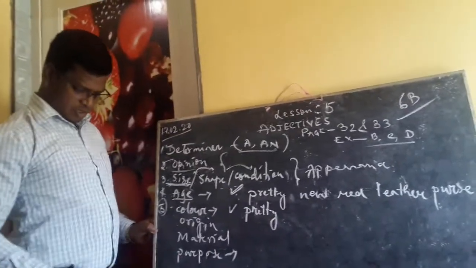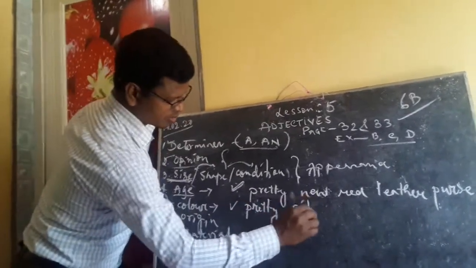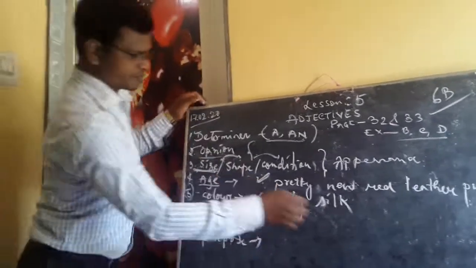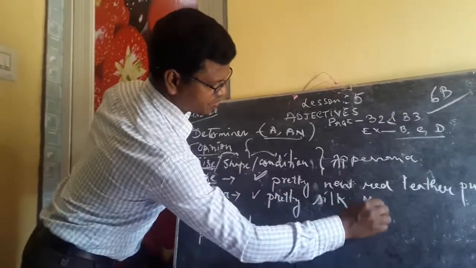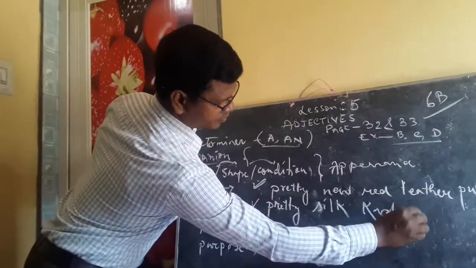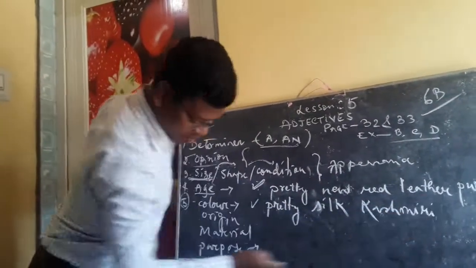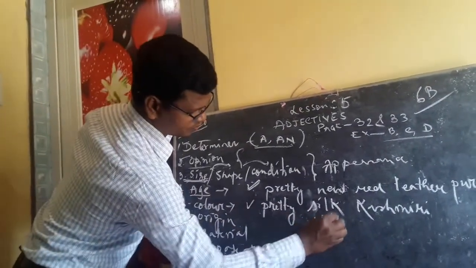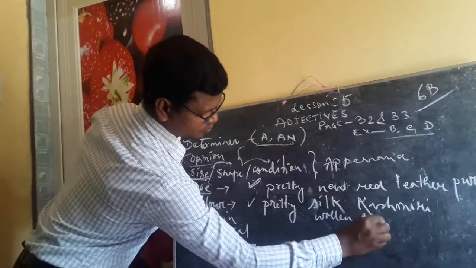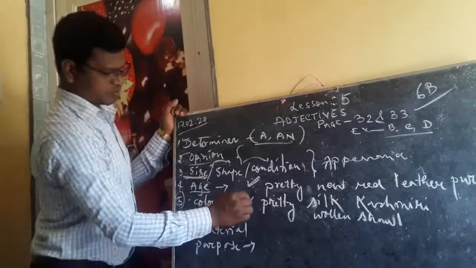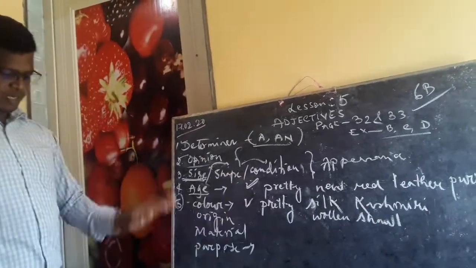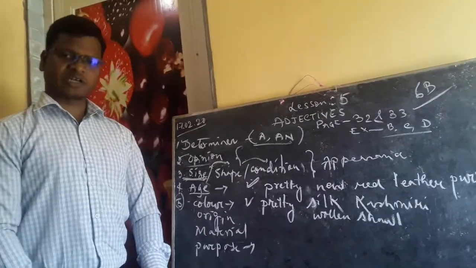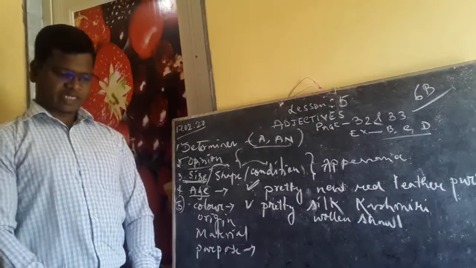Then we have silk, because silk is of silk. Then Kashmiri, woolen shawl. So please, I'm asking you again, follow this and try to arrange all these adjectives in correct order. Hope I have made it clear to you.